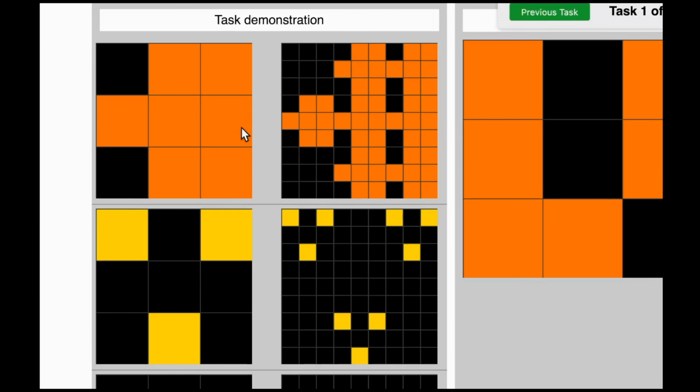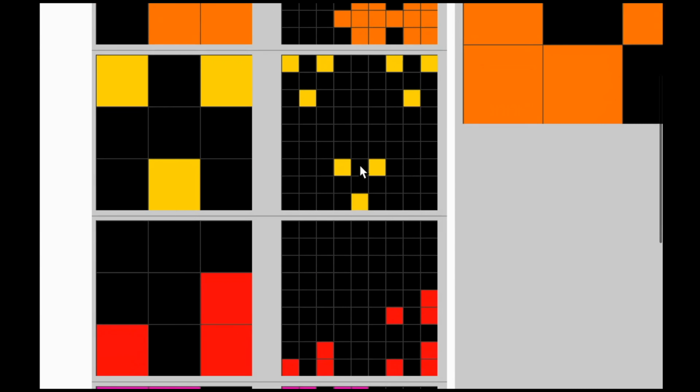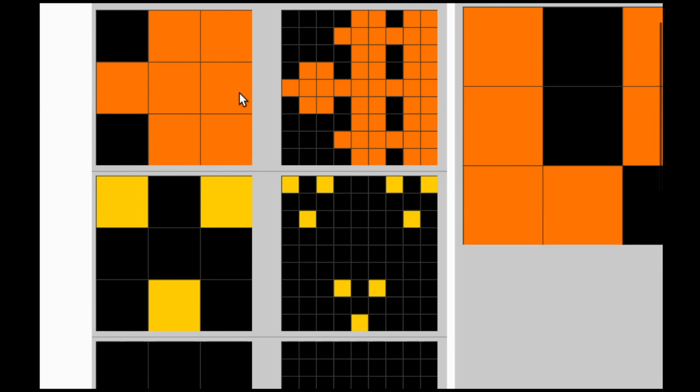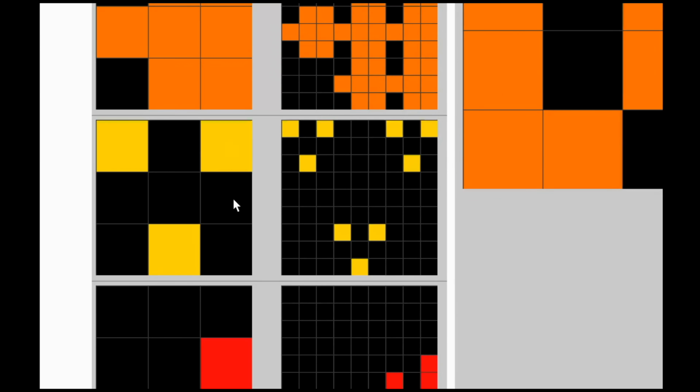Maybe the direction is always towards the left. But now we come to the second example. Here we see that the direction has actually changed. Now it's going downwards. So what could be the hint? One hint is, you can see this figure is pointing towards the left, and that is the reason the whole structure that has been formed is pointed towards the left, whereas this figure is pointed towards the downside, and as a result, the resulting formation is also towards the downside.